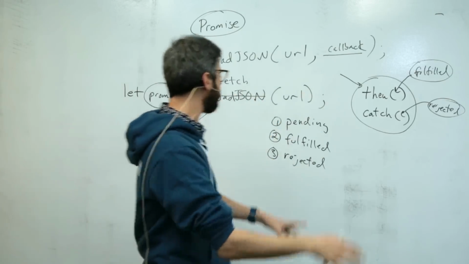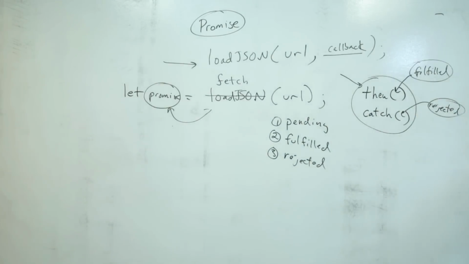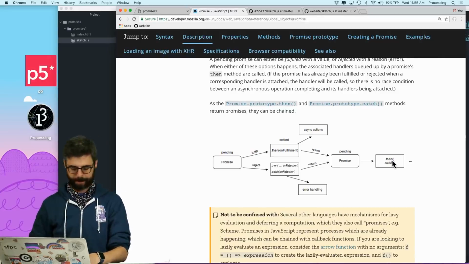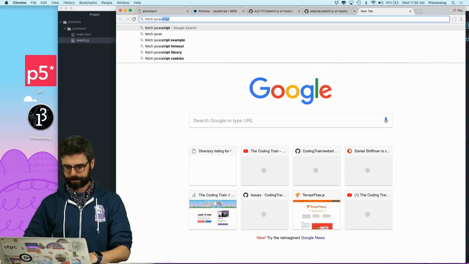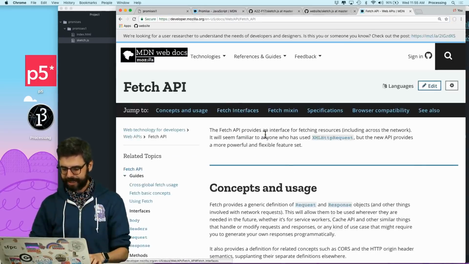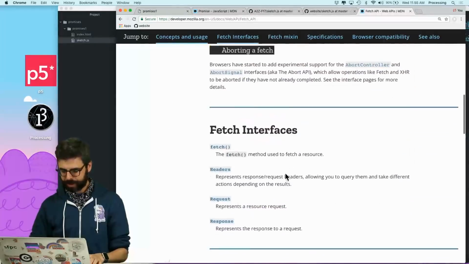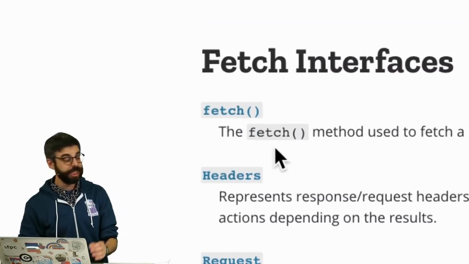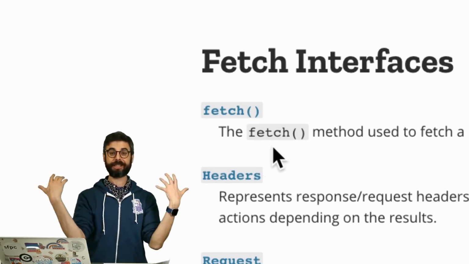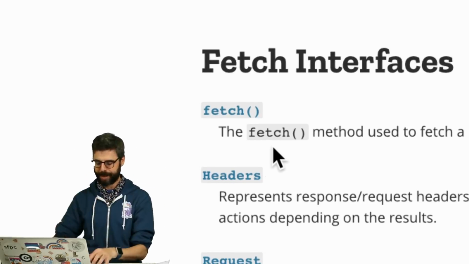So let's go back. First of all, let me just show you where this function called fetch is coming from. So this is the fetch function. And basically, fetch is just a function that you give it a URL, and it fetches the stuff from that URL and gives you a promise back.